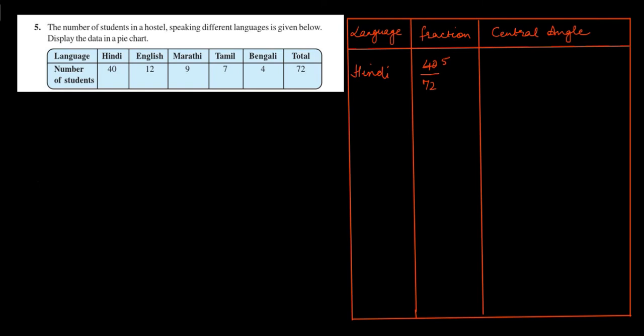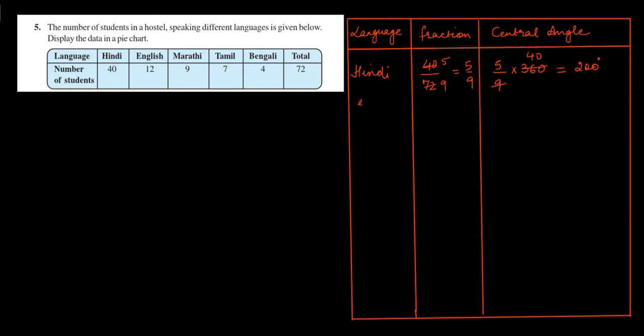8 fives are 40, 8 nines are 72, which is equal to 5 upon 9. To find out the central angle, we'll have to multiply the fraction by 360 degree. 9 ones are 9 and 9 40s are 360, which is equal to 40 into 5, that will give us 200 degree.